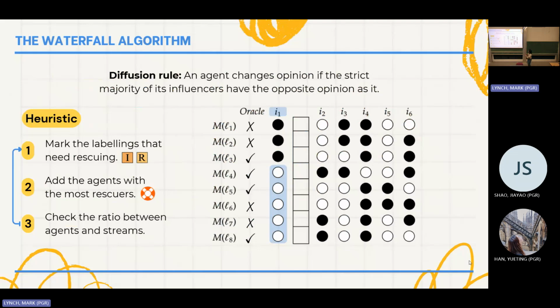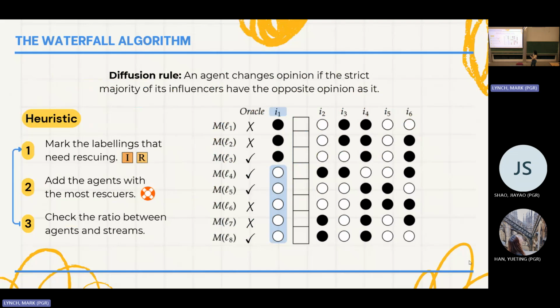We're going to separate our agents between the agents that we're including in our waterfall and the agents we want to add next. Then we're going to have a vector that tells us which of our examples are already inconsistent and which ones are potentially inconsistent, and we're going to focus on those.